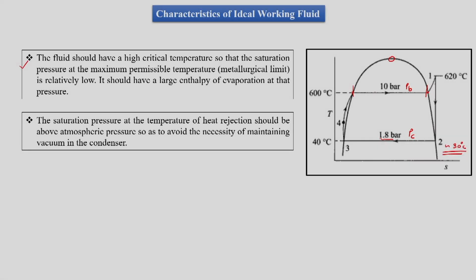Since we are using water as the working medium, a 30 degrees Celsius saturation temperature means low pressure, of the order of 10 to the power minus 2 bar. So it is a very low pressure. Now, we want that if we work at room temperature, the saturation pressure corresponding to room temperature should be very high.